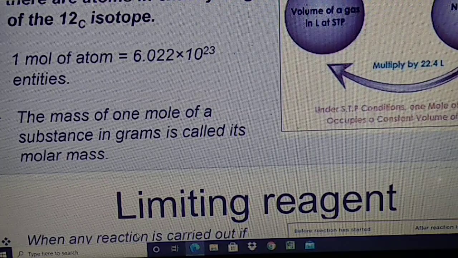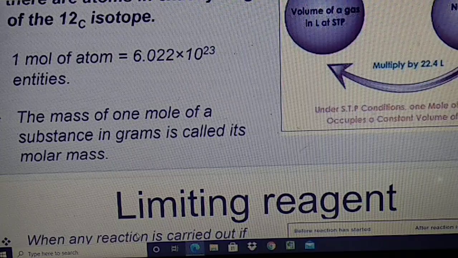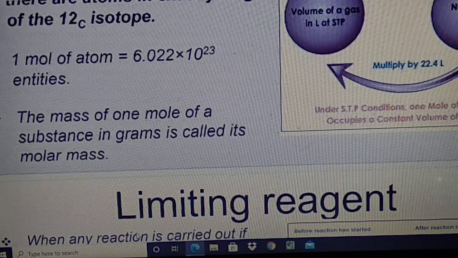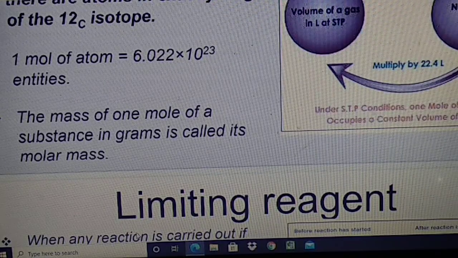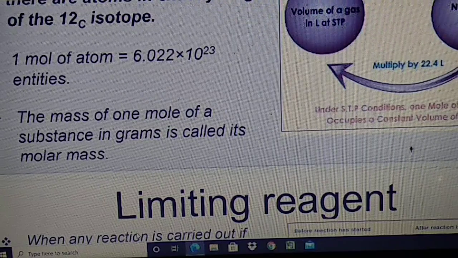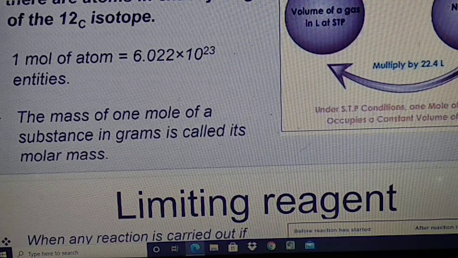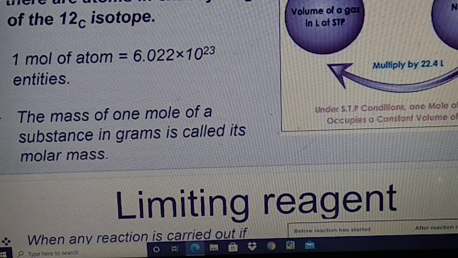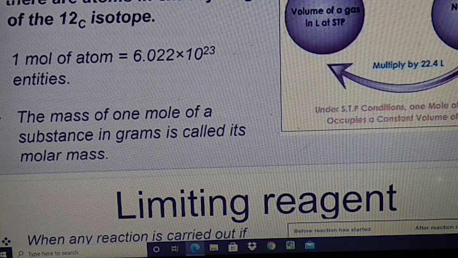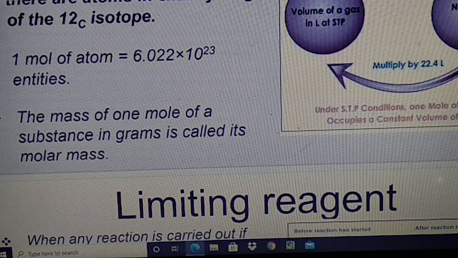So, volume of gas in 1 liter. Another thing, students: under STP, standard temperature and pressure, 0 degree Celsius and 1 bar pressure, this is known as the standard temperature and pressure. 1 mole of any gas occupies a constant volume, that is 22.4 liter. This is a very, very important thing, 22.4 liter. So 1 mole of any substance has a volume of 22.4 liter at STP, and 1 mole of any substance has the molar mass of the substance.